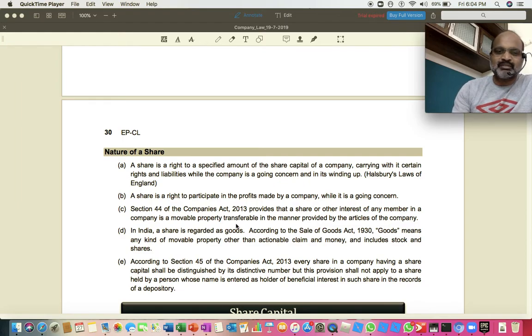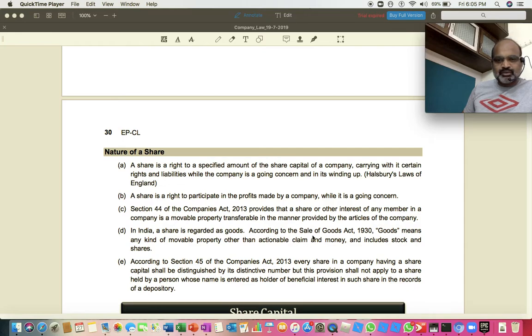Alright, so the first point, I repeat once again: share provides rights and liabilities to a shareholder. Second point, shares will provide a right to participate in the profits of the company. Third one, share is treated as a movable property. Just like how you sell your goods, you can sell shares in the market. The stock exchange is the place where shares and stocks are sold and bought. The fourth point, if you look, share is considered as a good.